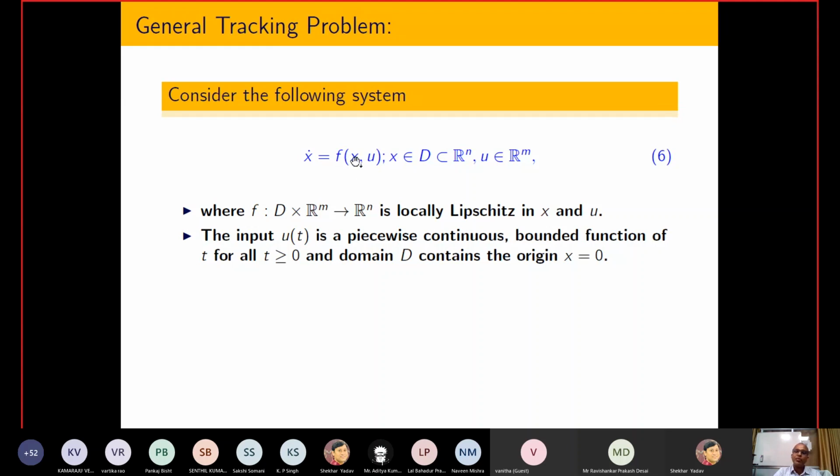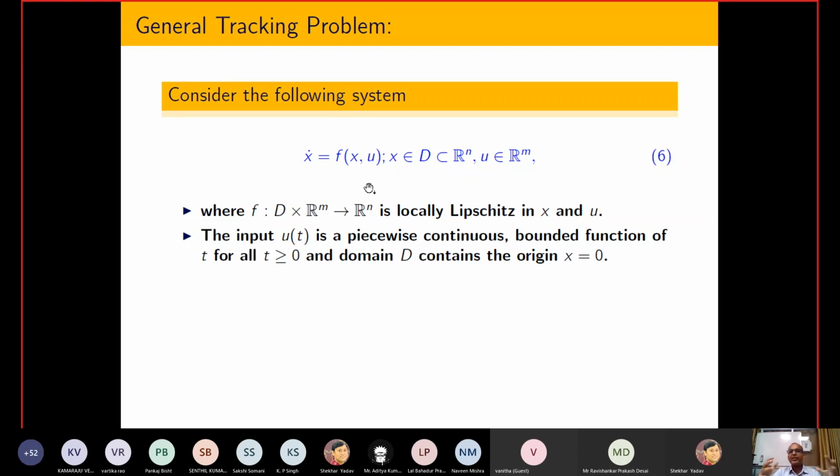So why I am calling this a forced system is because I have a forcing function u, and f is nonlinear. Since this is a nonlinear system, the model of a nonlinear system is mostly valid only in a small domain. Due to that reason, I have written x belongs to D, and D is a subset of R^n. So whatever nonlinear model I select is only valid inside some small region. And I am assuming that I have m number of control inputs, and this kind of assumption is required to guarantee that this particular mathematical model has a unique solution.